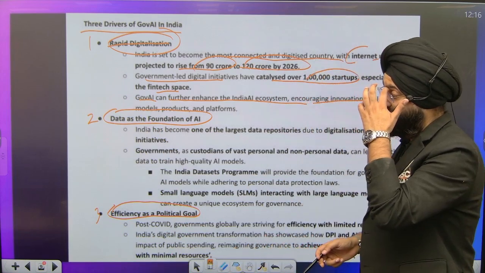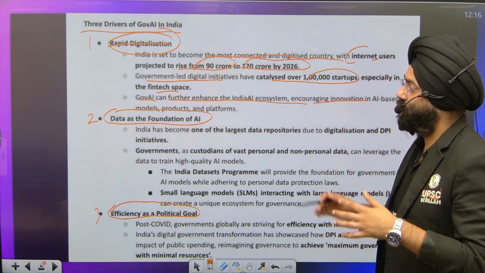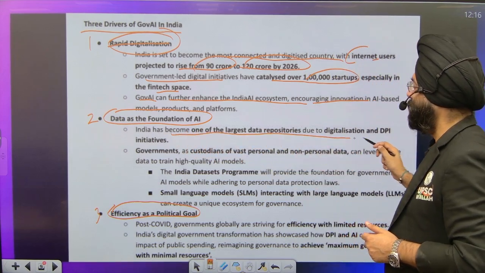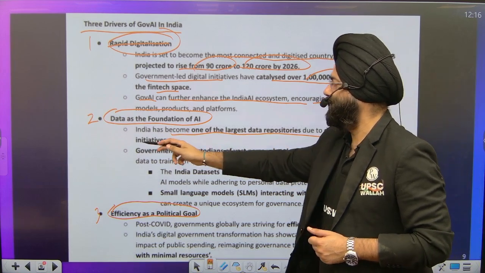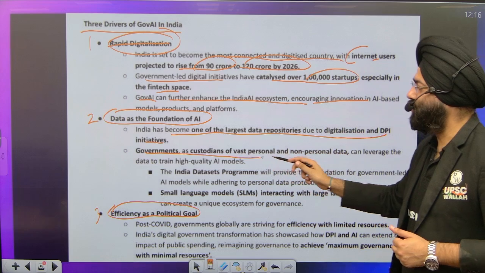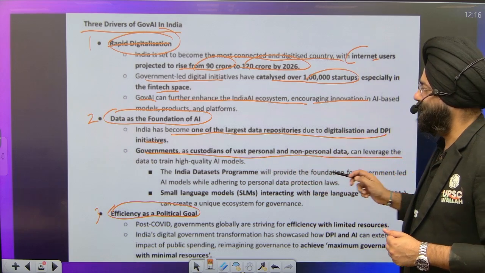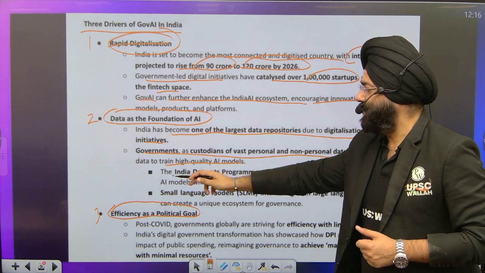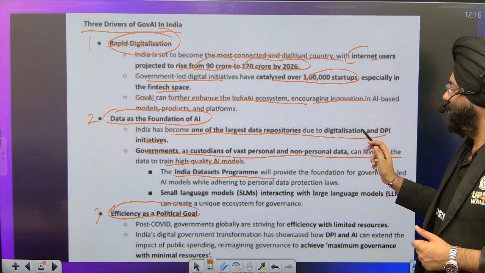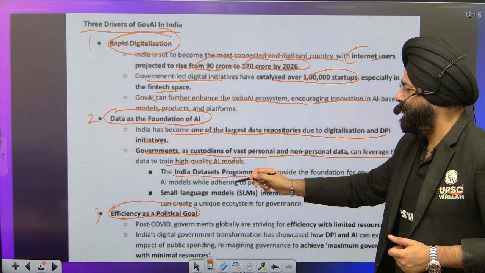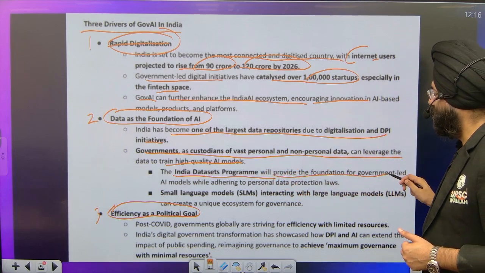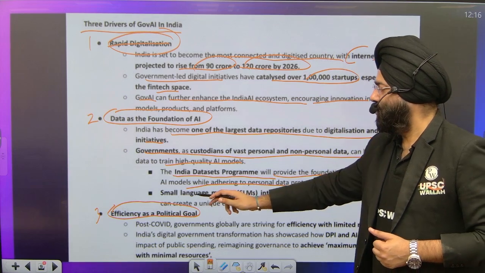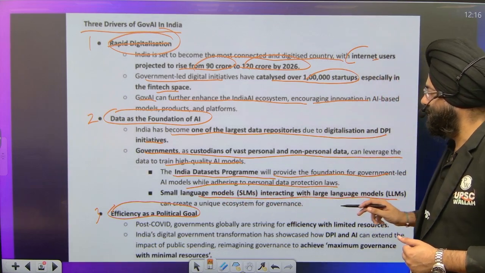Now see, if I take the second point, data as a foundation of AI, we can see that India has become one of the largest data repositories of digitalization and the DPI initiatives. Government, as custodian of vast personal and non-personal data, can leverage data to train high-quality AI models. The India Datasets Program will provide the foundation for government-led AI models adhering to personal data protection. Small language models interacting with large language models, we have already studied that.